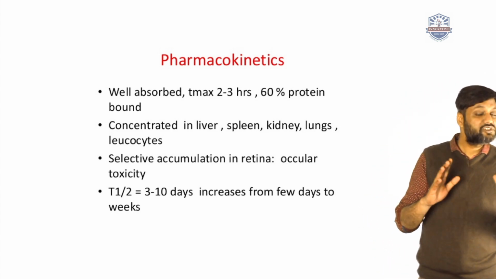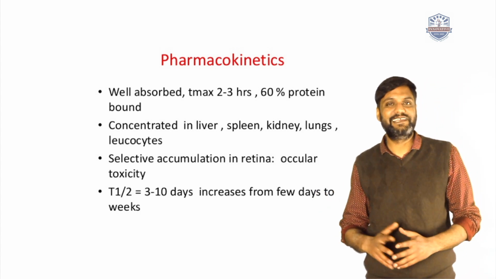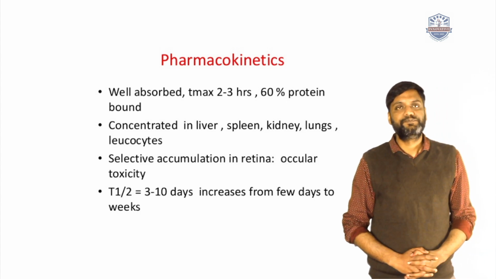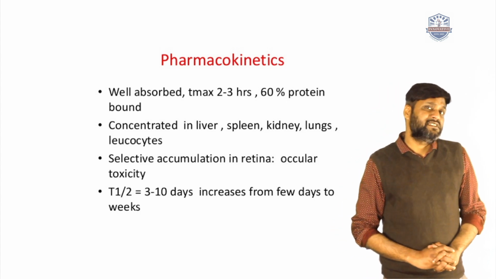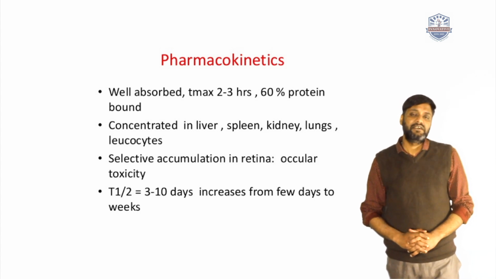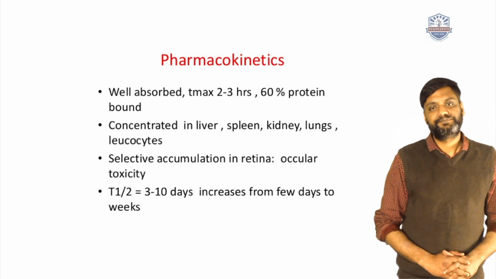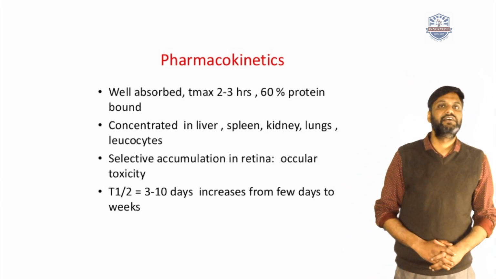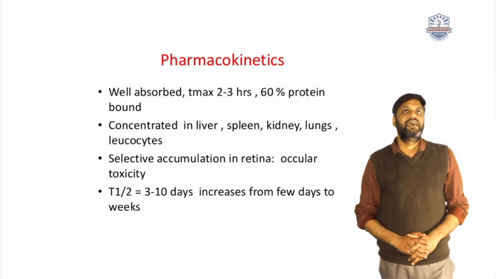But most drugs like quinine are metabolized in the liver. After metabolism, these drugs are eliminated with the help of the kidney in the form of urine. So it's all about the pharmacokinetics of quinine, the anti-malarial drug.